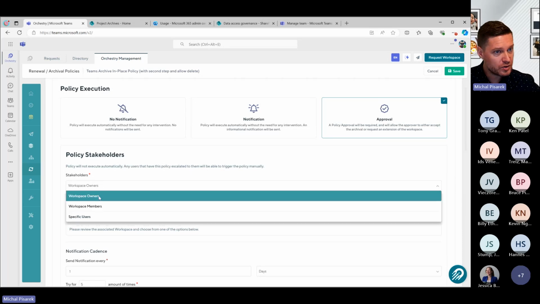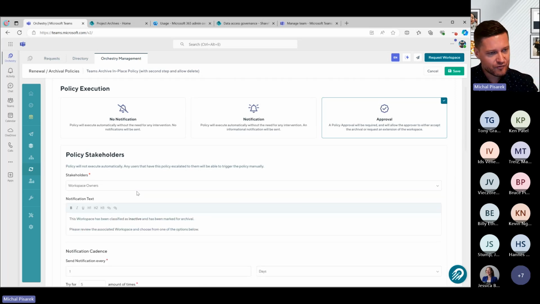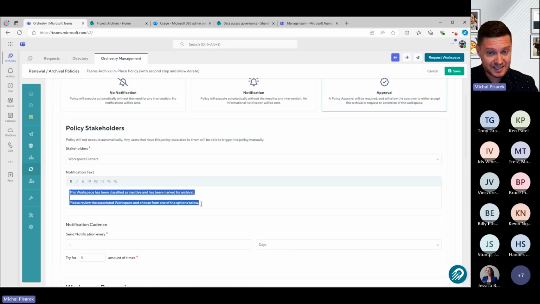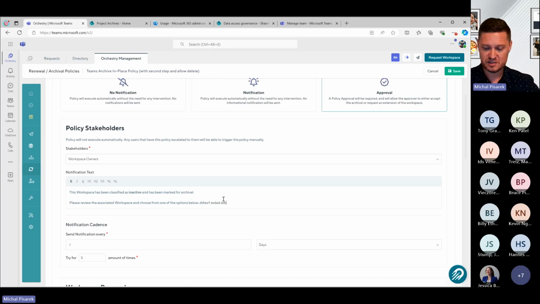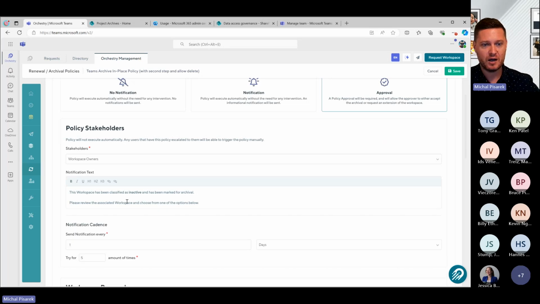Now, you could ask the owners, you could ask the members, maybe you ask specific users. But in this case, for every team that we attach this policy to, we're going to ask the team owners. Then you can also put in your own custom notification text. All of this can be edited, which is awesome because you can put in instructions relevant to your organization. We've got some pretty basic text here: your workspace has been classified as inactive and has been marked for archival. Please review the associated workspace and choose from one of the options below.